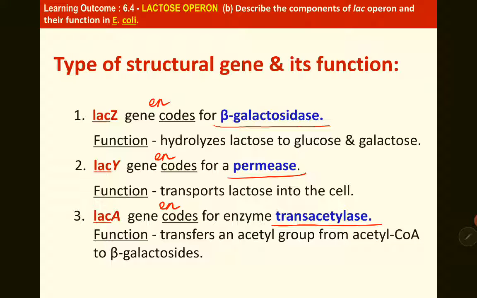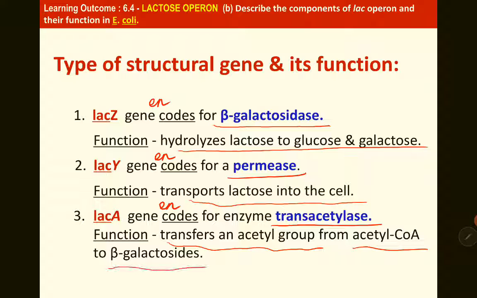The function of beta-galactosidase is to hydrolyze lactose into glucose and galactose. So it breaks down the lactose. The function of permease is to transport lactose into the cell. The function of trans-acetylase is to transfer an acetyl group from acetyl-CoA to beta-galactosidase.